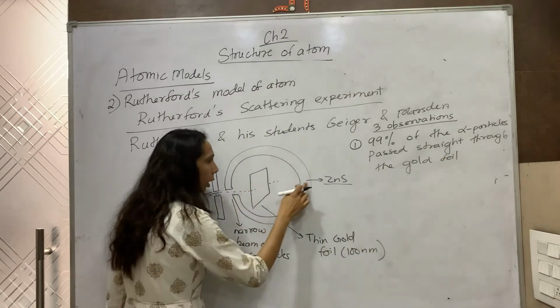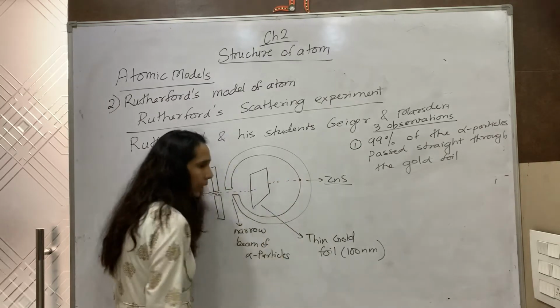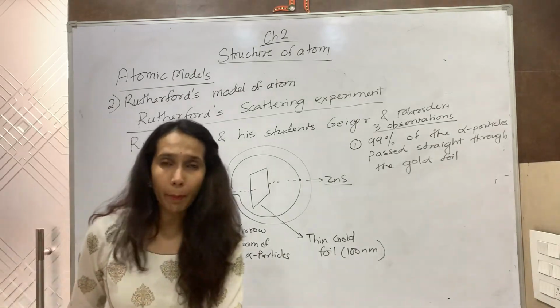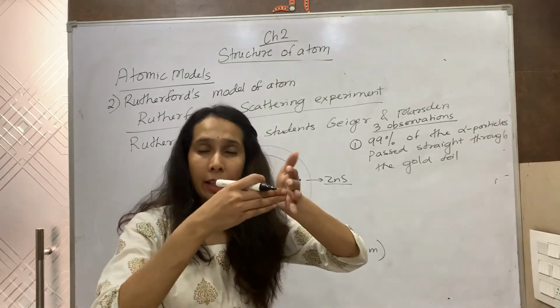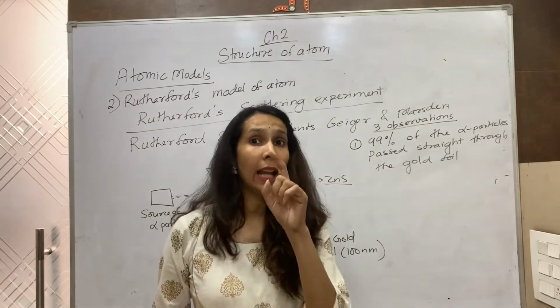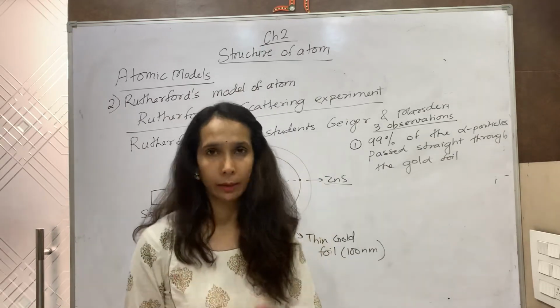Right through this gold foil they passed, and he could see a flash of light at this point. This showed that they are passing straight. As soon as the alpha particles collide with the zinc sulfide screen, a flash of light is produced. And that flash of light helps us find out how many alpha particles have passed straight.